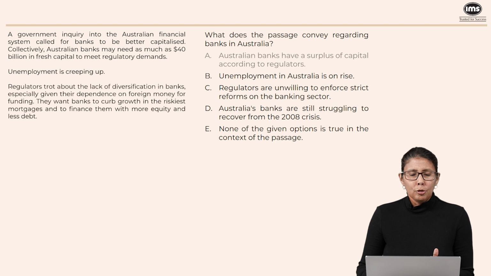C says regulators are unwilling to enforce strict reforms. But that doesn't seem to be true, because regulators are really on the bank's case about how they need to move away and diversify, move away from the housing market, because they're too reliant on the housing market.